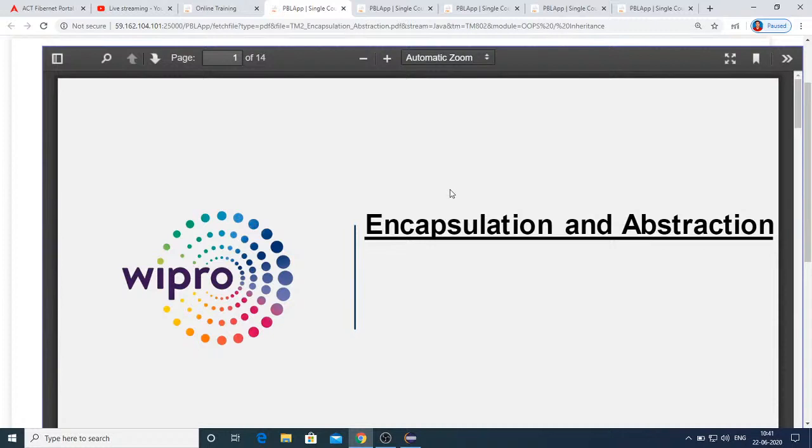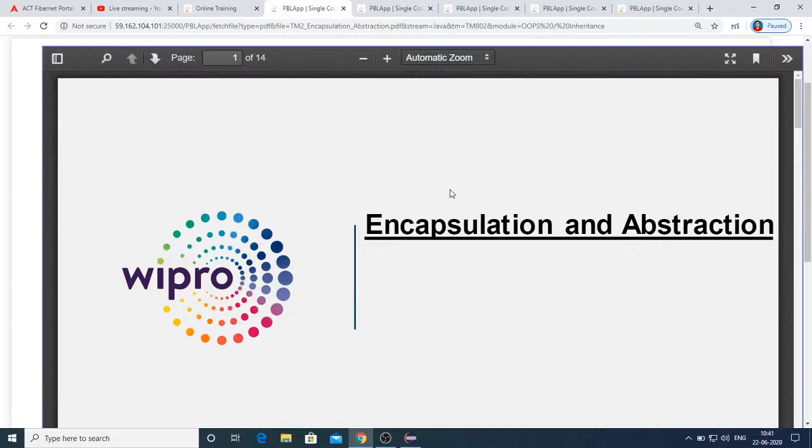By the definition of object oriented programming, classes and objects will anyway be there. Apart from that, these are the four pillars. Now, coming to abstraction.